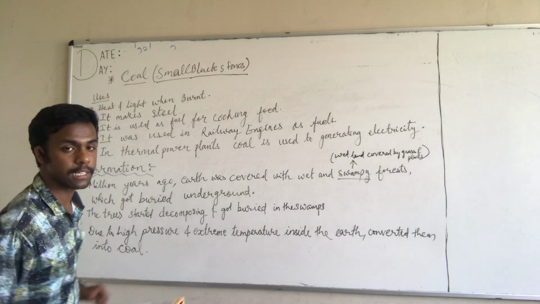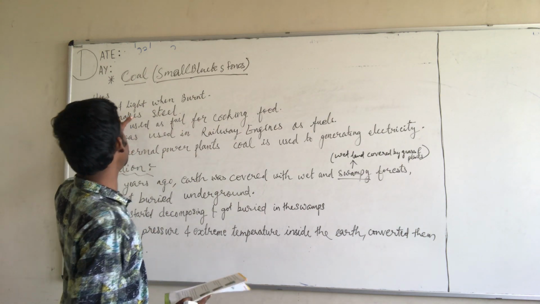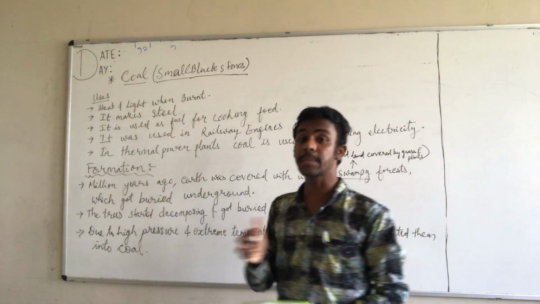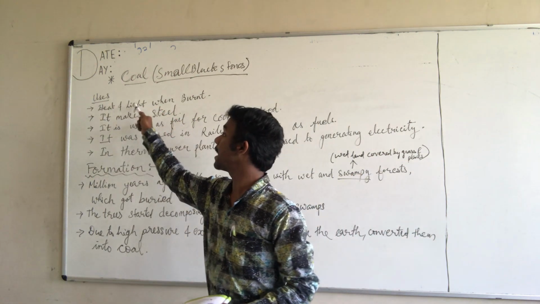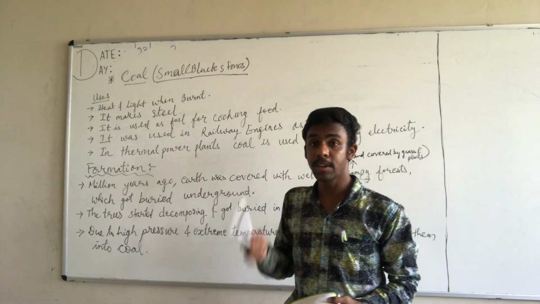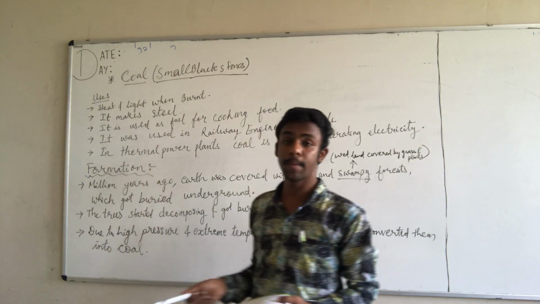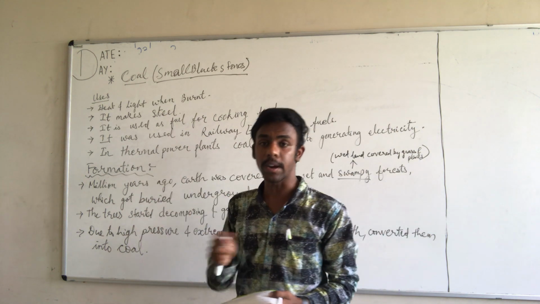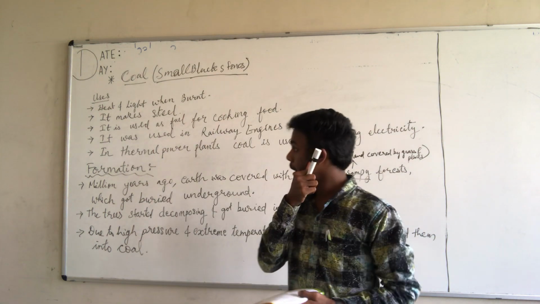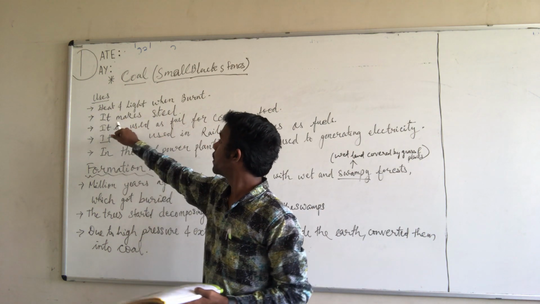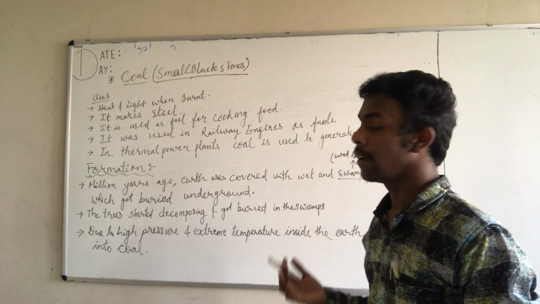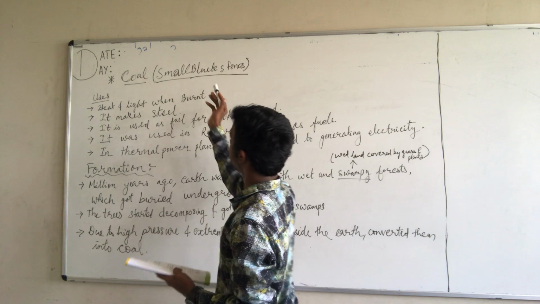The first use, as I have written, is heat and light when burnt. When the coal is burnt, heat and light are produced. So coal is such a substance from which heat and light could be produced. Now what is the second use of coal? It makes steel. Steel could be made from coal.